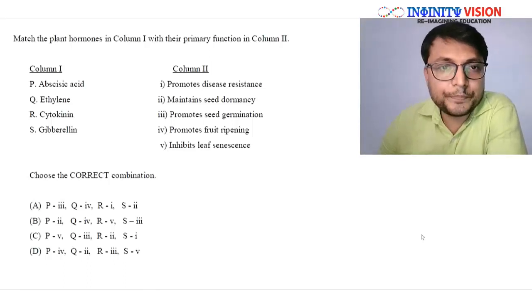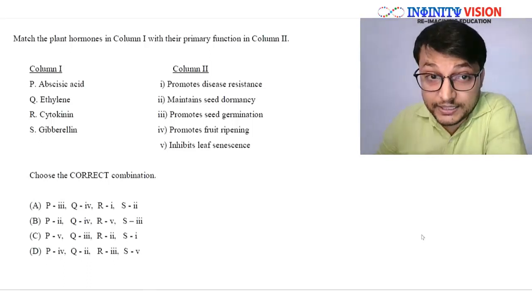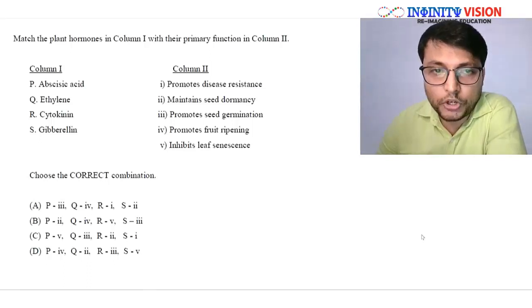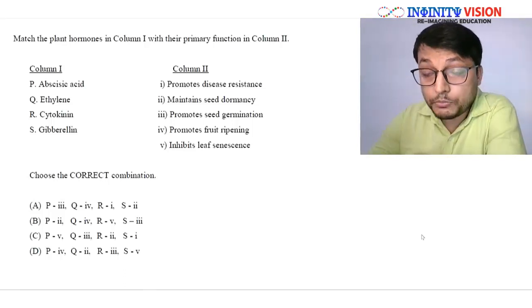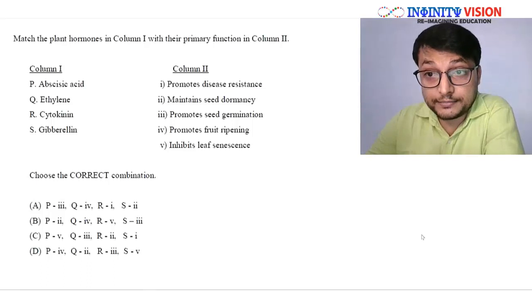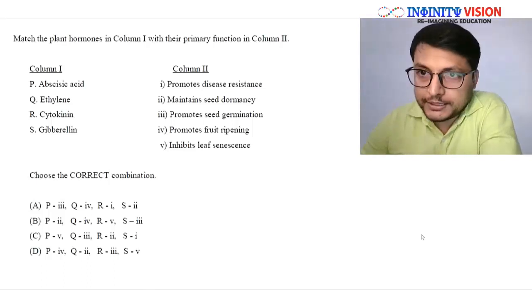Column 2, the first one says promotes disease resistance. Second says maintains seed dormancy. Third says promotes seed germination. Fourth says promotes fruit ripening. And fifth says promotes leaf senescence. Now we have to match them. Well, let us start.